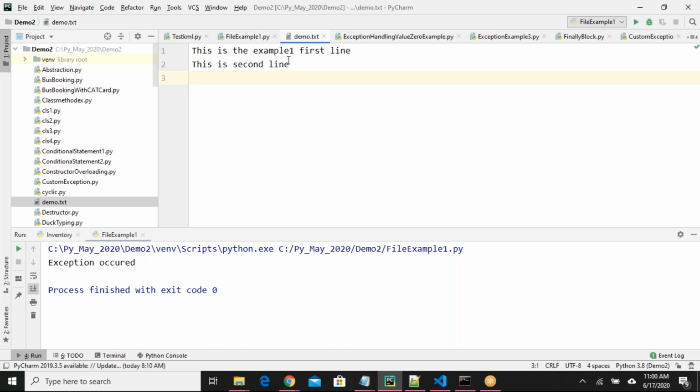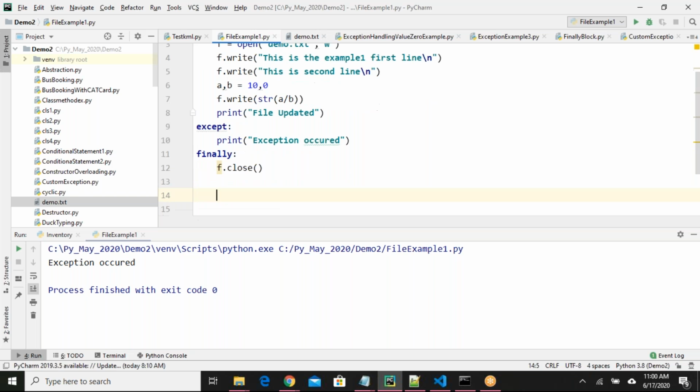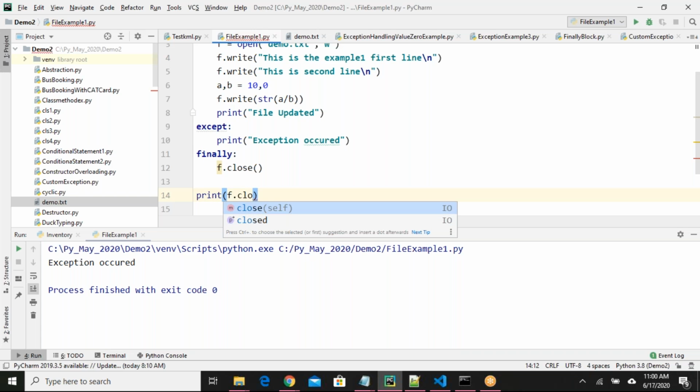Whatever lines before the exception we mentioned, those are executed, and we are saying file close. Okay, we can check whether the file is closed or not. We have a property called closed, for example print f.closed. If the file is closed properly, then it will give you true. If the file is not closed, then it will give you false.